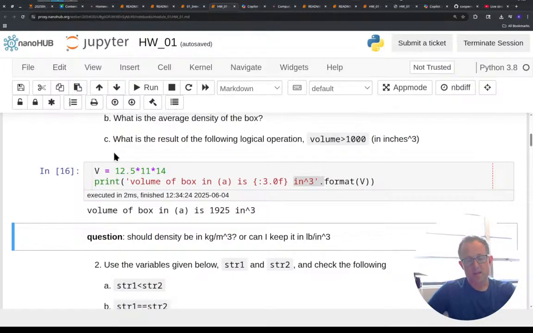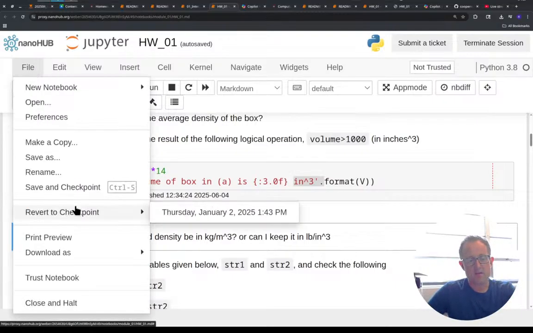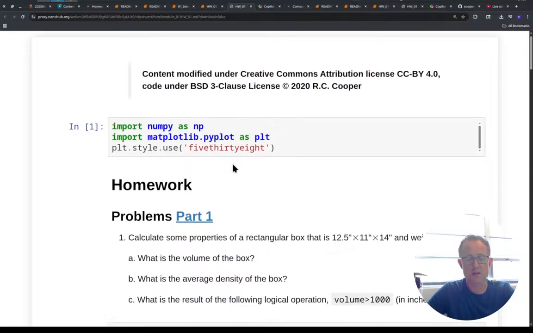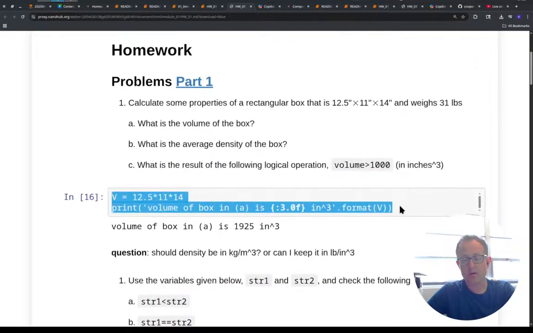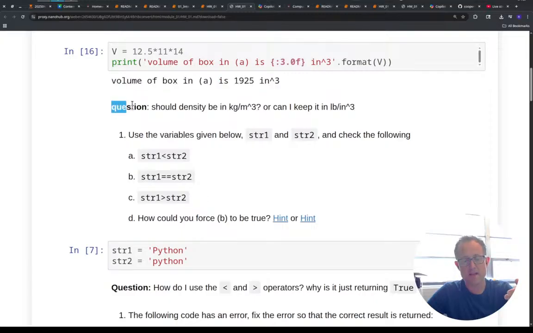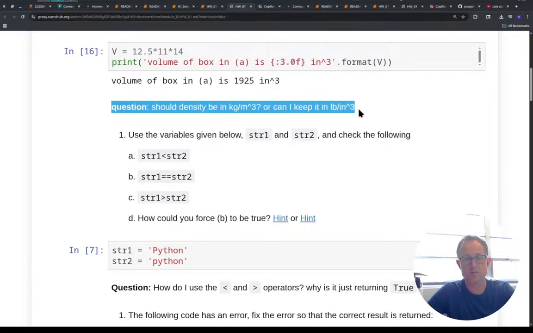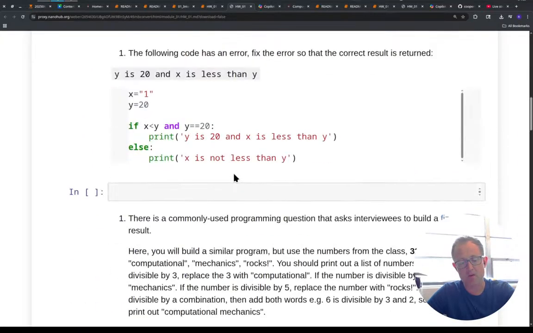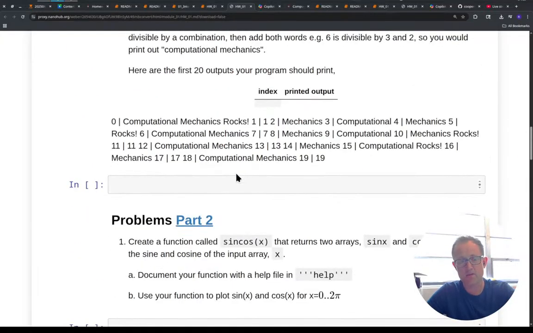So if I want to submit this work, I can say File, create a print preview. And the print preview brings me to, really this is like an HTML website of all the work that I had just done. So it shows me the work, it shows me that printing, it shows me the output here. It even has my question that I just put in there in my new markdown cell. And then everything else below is all blank because I haven't gotten to it.